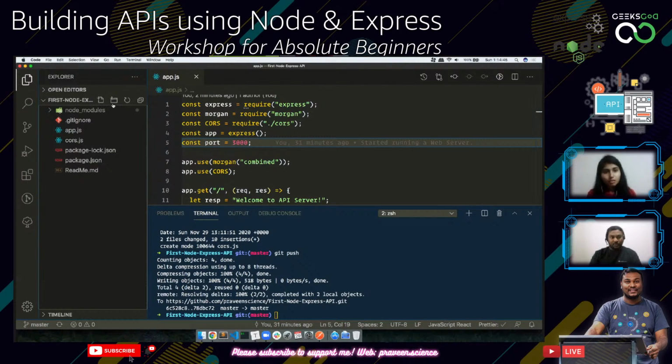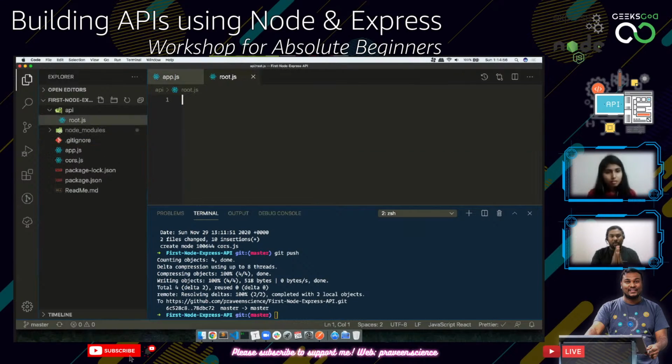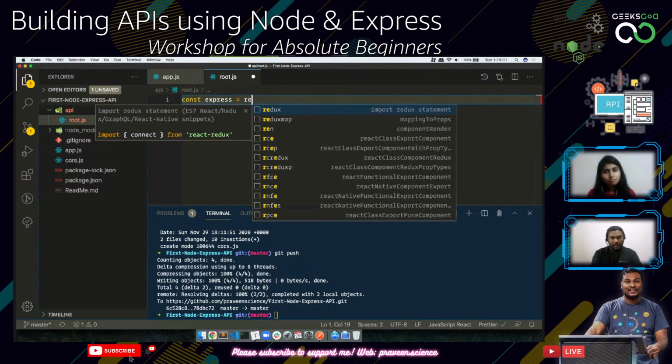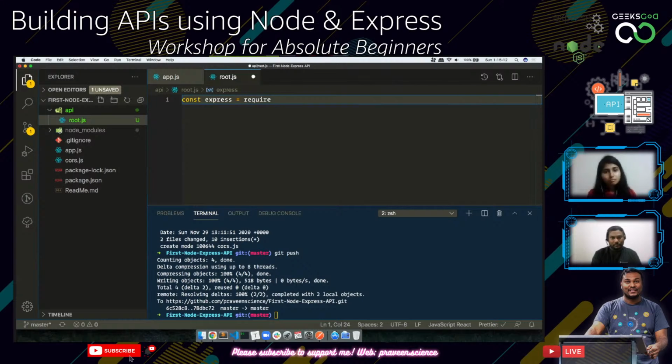If I do something like API root, I want to create a new file, API/root.js. This is going to be the root API. What I'm going to do now is create an Express instance. So import Express, require Express.